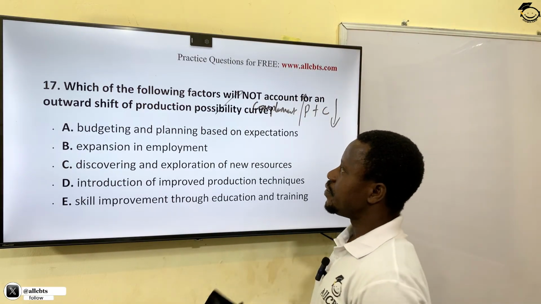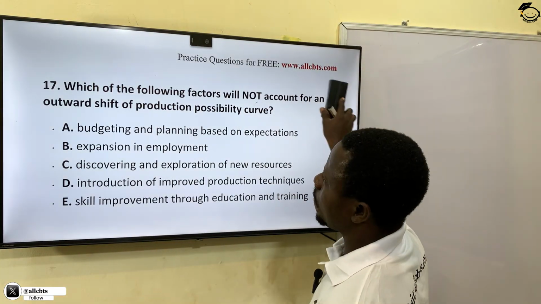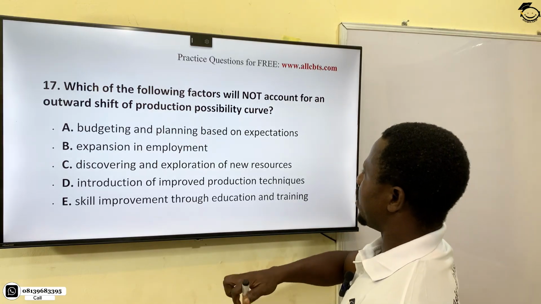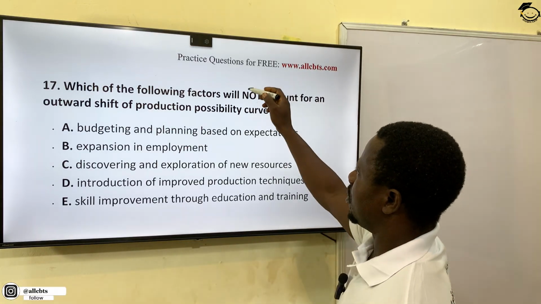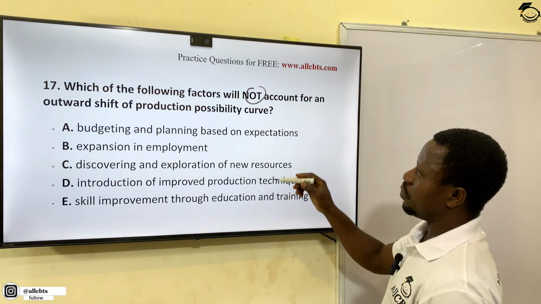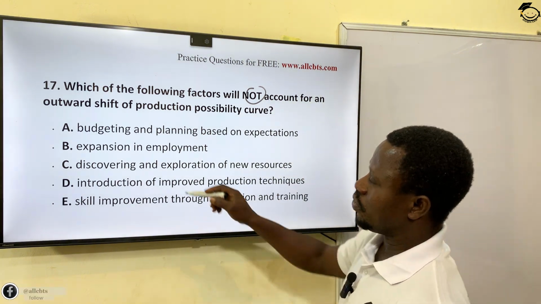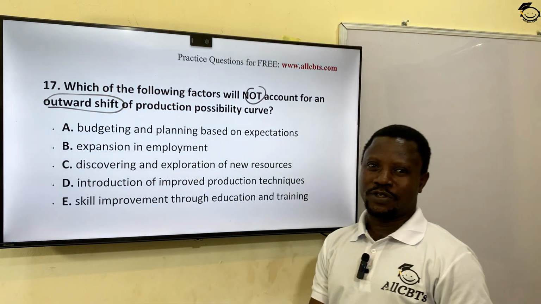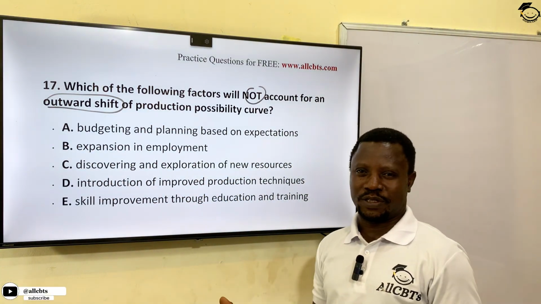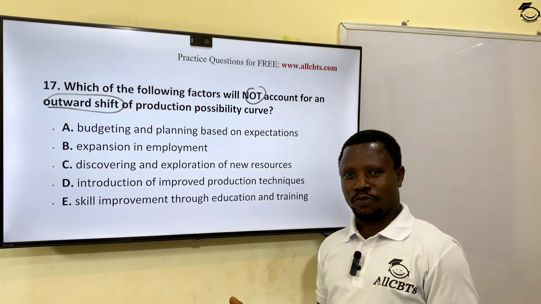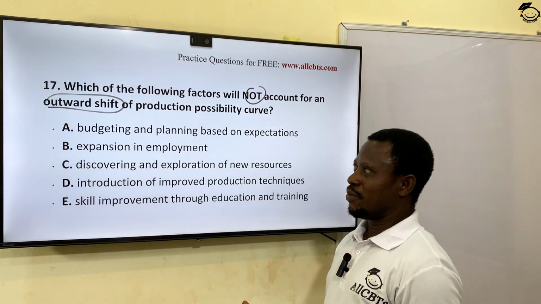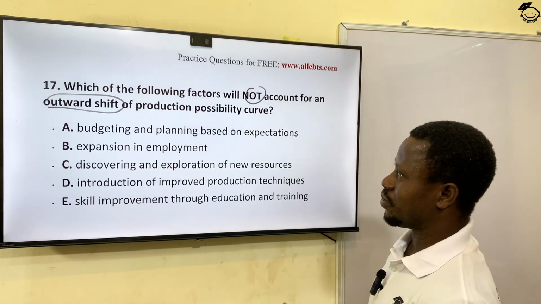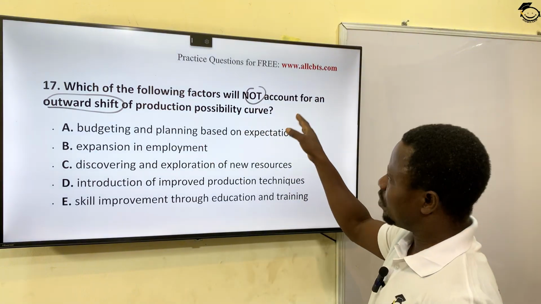Okay? Now let's see the next question. Which of the following factors will not account for an outward shift on the production possibility curve? When we talk about outward shift, it is talking about an increase in the level of productivity, especially when there's technological advancement, when there's low cost of production, when there's low tax. Okay, but outward shift is a positive shift, right, in productivity of a particular country. So which of these is not accounting for that?